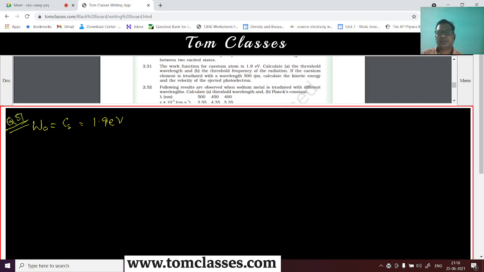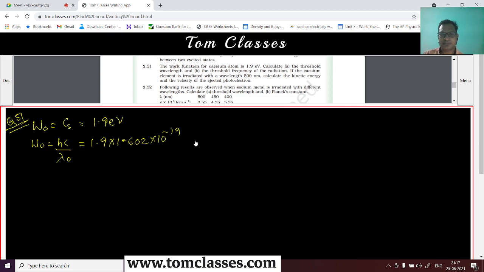Calculate the threshold wavelength. So what is the threshold wavelength? We know that W naught has to be hc by lambda naught. But this energy has to be in joules, right? So what we will do is take 1.9 and multiply it with the charge, 1.602 times 10 to the power minus 19 coulomb. That much joules it will give. So it will give us the threshold wavelength.